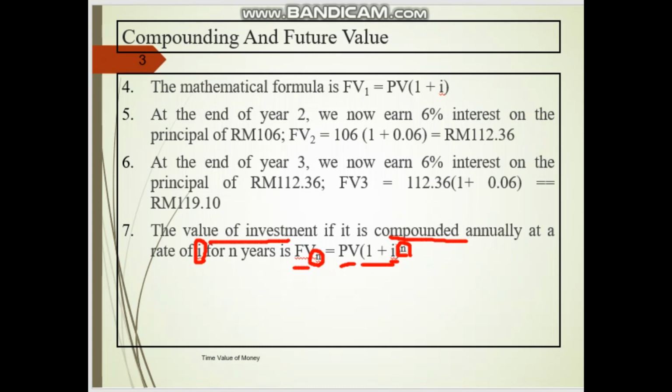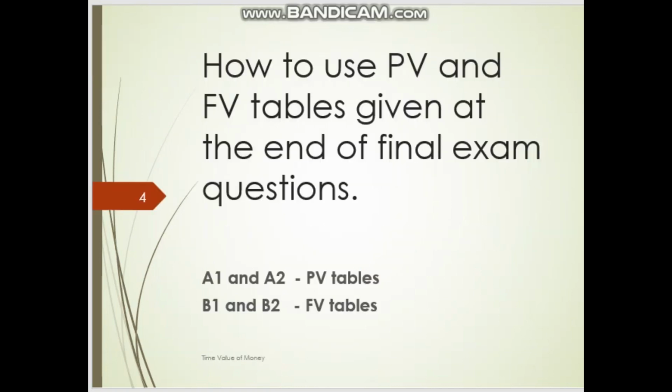Okay, next I'm going to teach you how to use the tables given at the back of your final exam question. Inside our final exam question there are 4 tables: A1 and A2, B1 and B2.